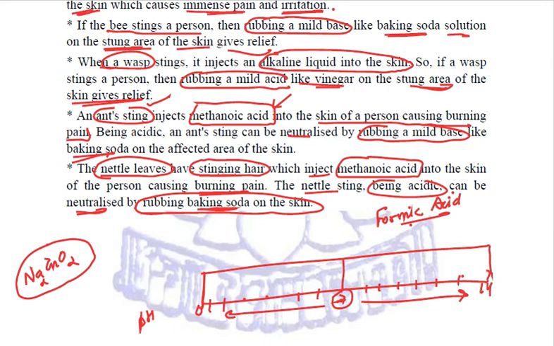Bees inject acids. So bees, ants, and nettle leaves, all these three inject acids. In order to give relief, we need to apply or rub a base. Whereas if a wasp stings, then it injects an alkaline liquid into the skin. So there we have to rub a mild acid like vinegar.